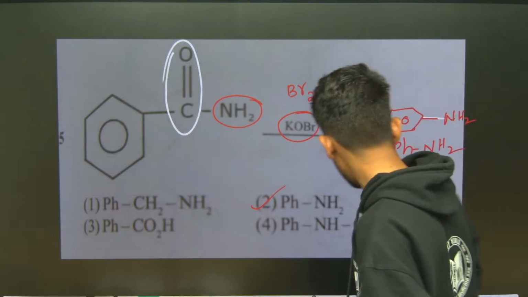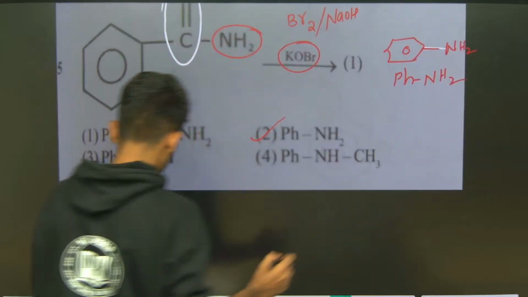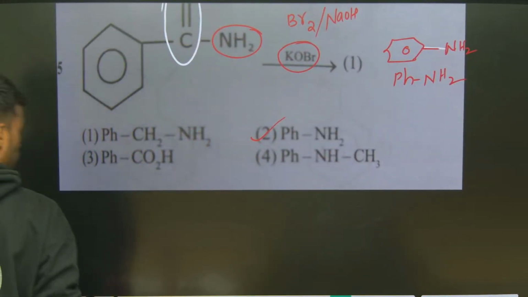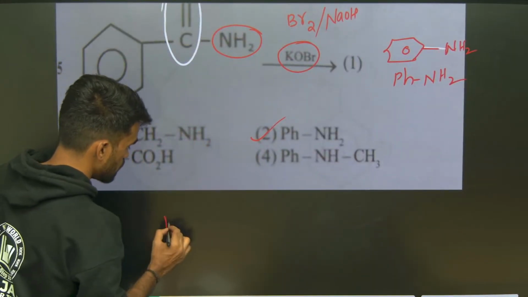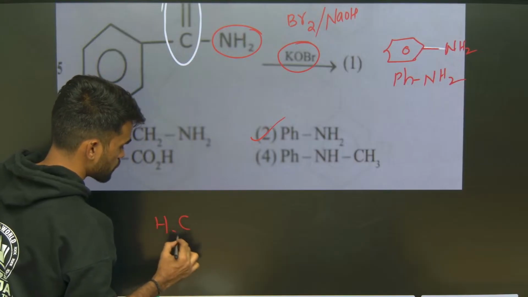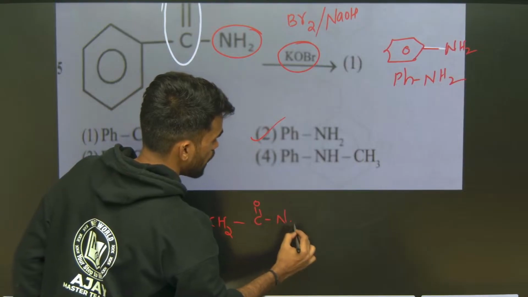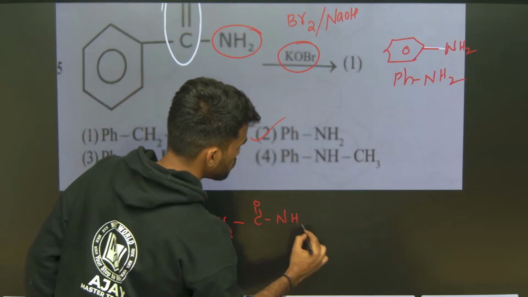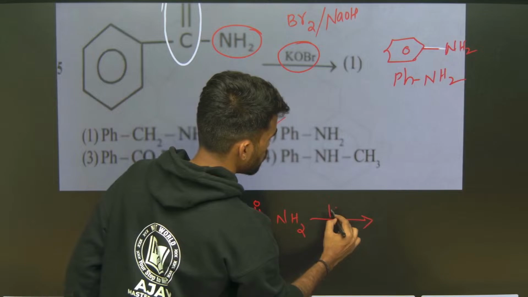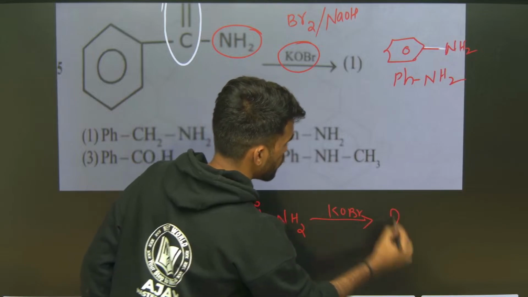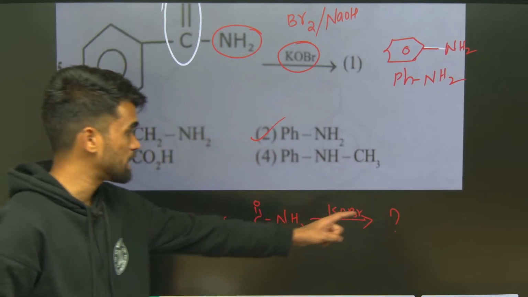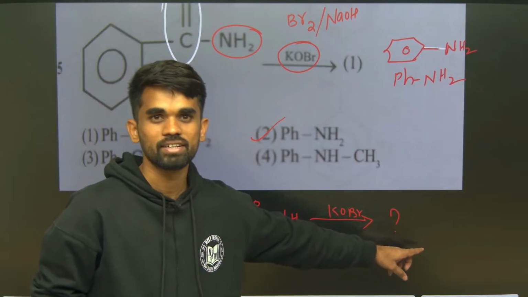Hope this is clear. Now I am giving you one question here. Take CH3CH2CONH2 and treat this with KOBr. What is the product formed? I want its product name in the chat box. You can write it here.